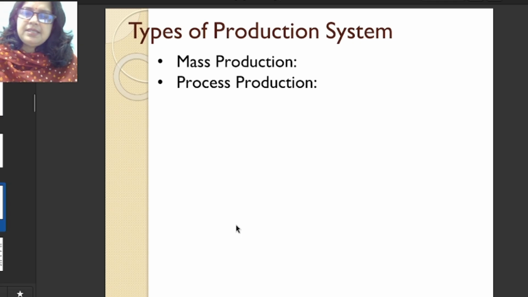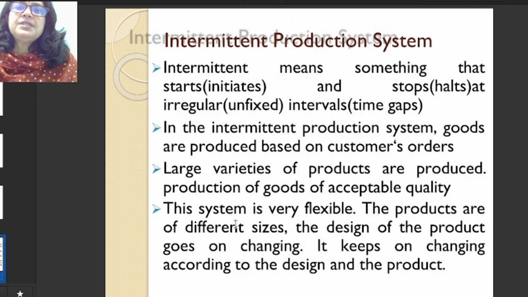So we'll now discuss what is intermediate production system. Intermediate means, as we have already discussed, there is a stop or halt or irregular breaks in the time interval. At any time interval we can take a break, stop the process, then start again.